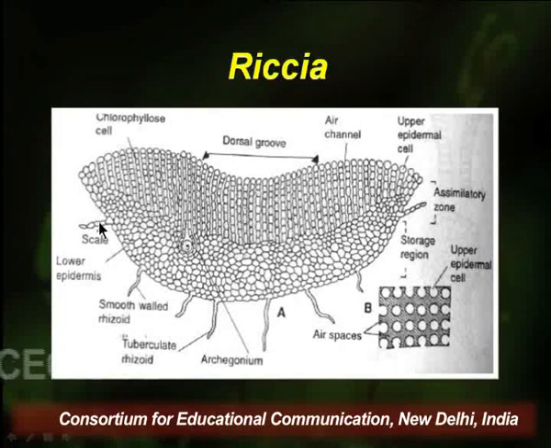In Riccia fluitans, the assimilatory tissue comprises one-layered chlorophyllous lamellae running in various directions and enclosing large polyhedral air chambers. The air chambers are completely closed above by a continuous dorsal epidermis.